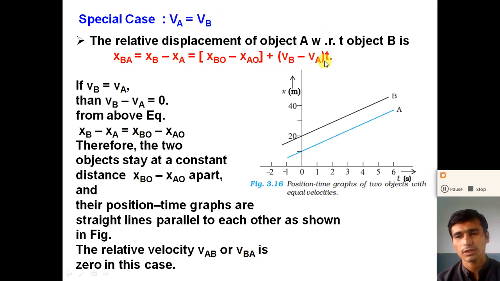So the relative velocity is 0 and the object appears stationary, right?